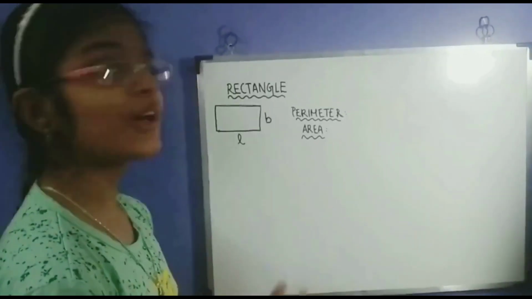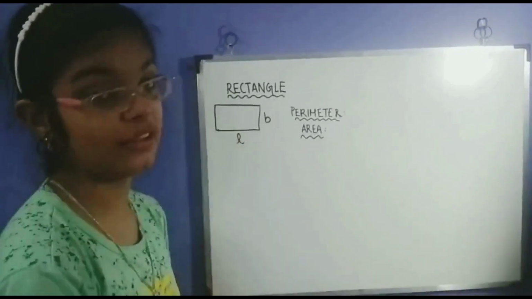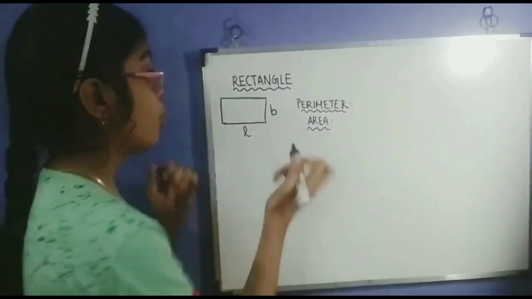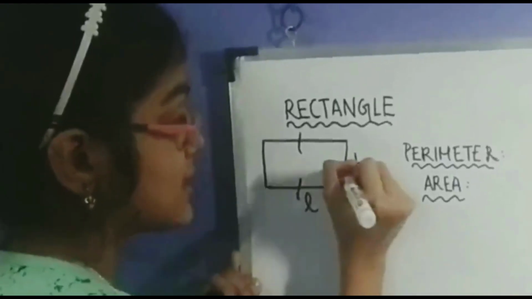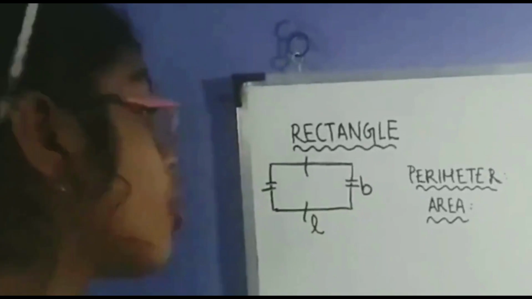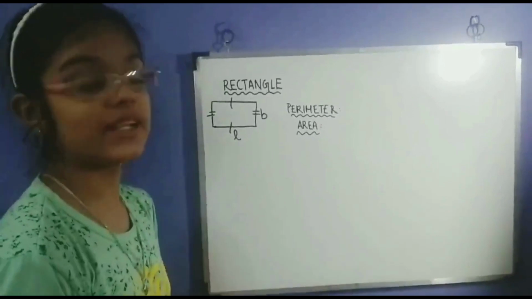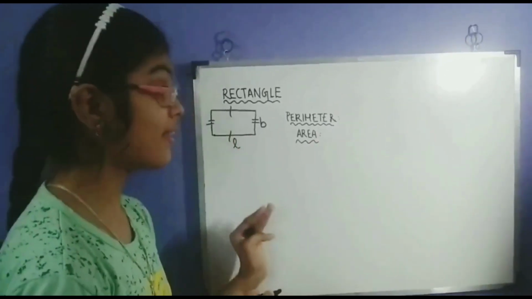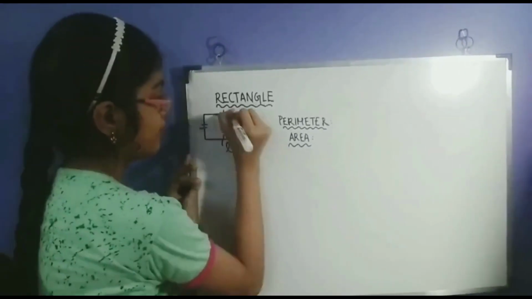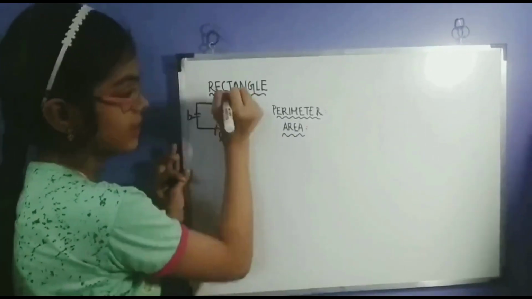So now, let's look at another shape. This time, let's have a rectangle. So what are the properties of a rectangle? Well, we know that opposite sides are equal. We know that all the angles are also equal. And so, in a rectangle, there is the length and the breadth, because there are different measures. So, basically, these two are the same, and so are these two.